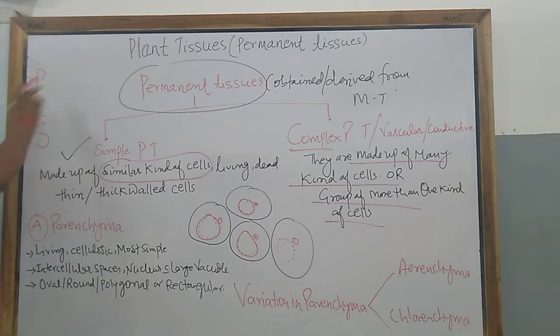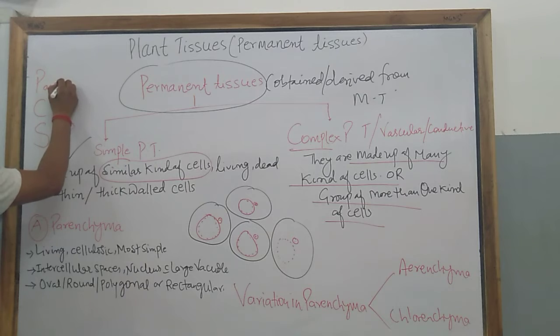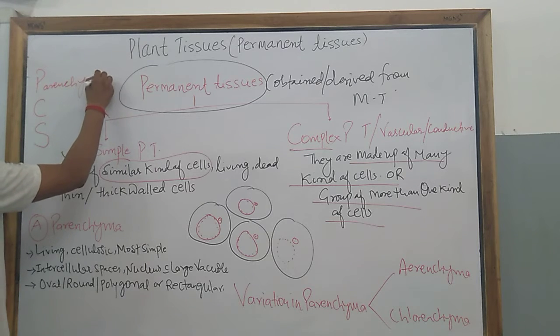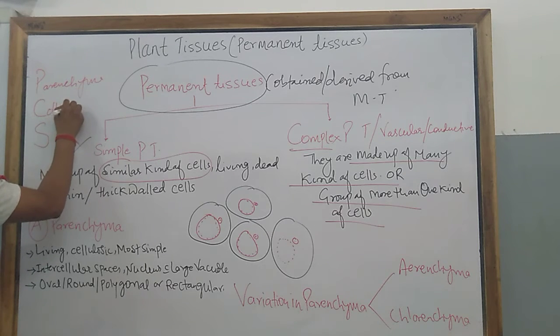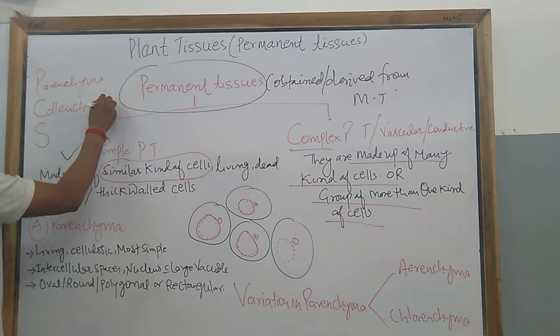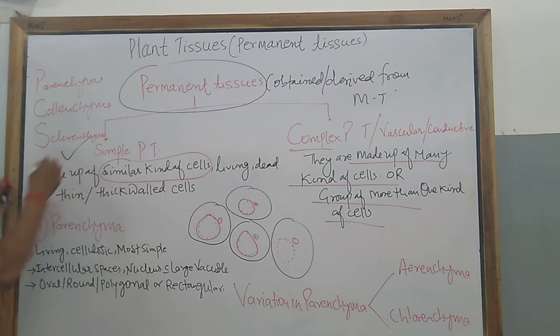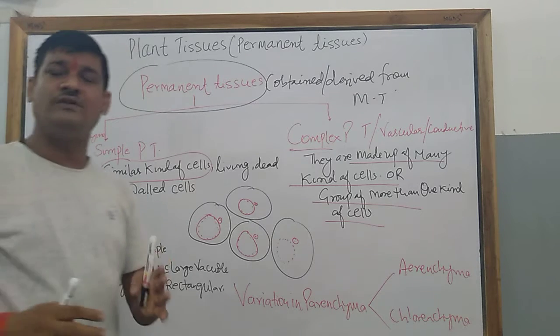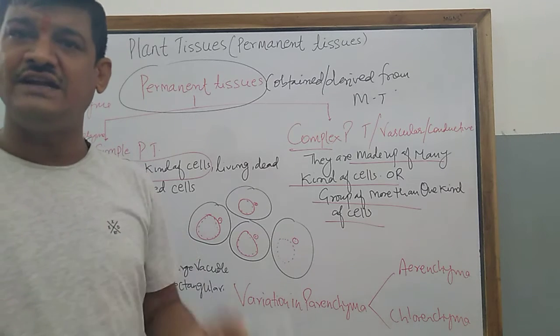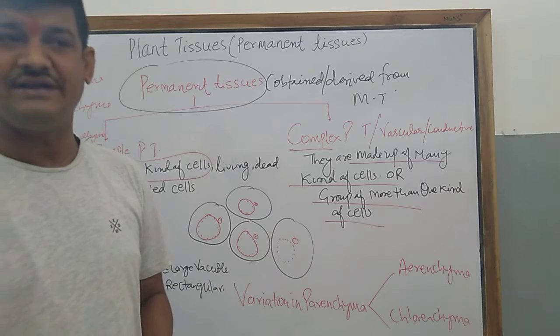PCS. P stands for parenchyma cells, C stands for collenchyma, and S for sclerenchyma. They are also known as parenchymatous, sclerenchymatous, and collenchymatous cells.